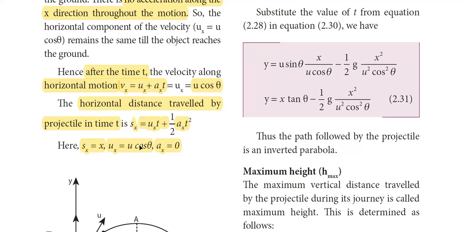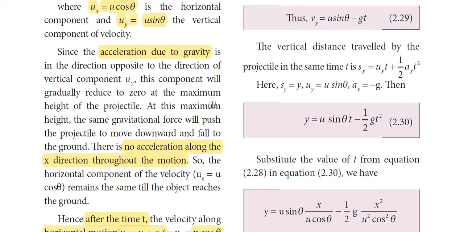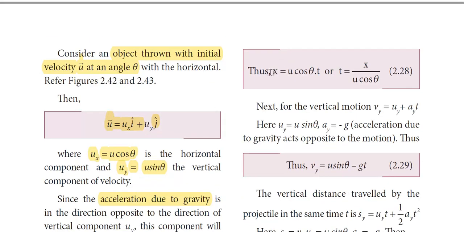If we substitute these values in this particular equation, we have x is equal to u cos theta into t because ax is equal to 0. And rearranging this equation, we have t is equal to x by u cos theta.